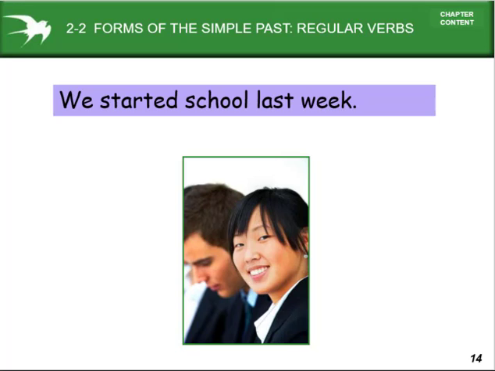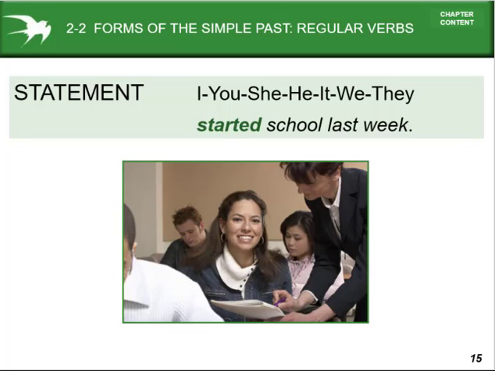Forms of the simple past in regular verbs. We started school last week. We started school. That means we use the verb in a past form. So look at the statement: I, you, she, he, it, we, and they. Then we have to write the past form of the verb. Started school last week. You will see in the sentence there is a past time indicator. We have to use the past form of the verb.